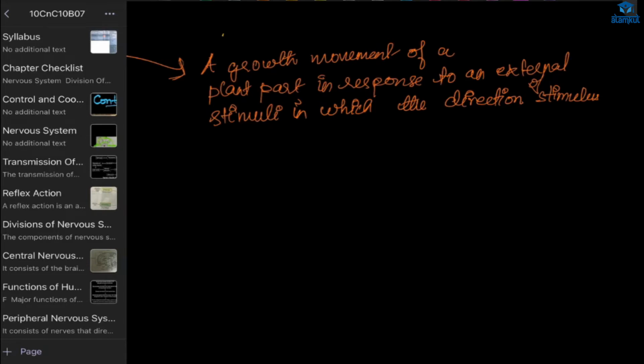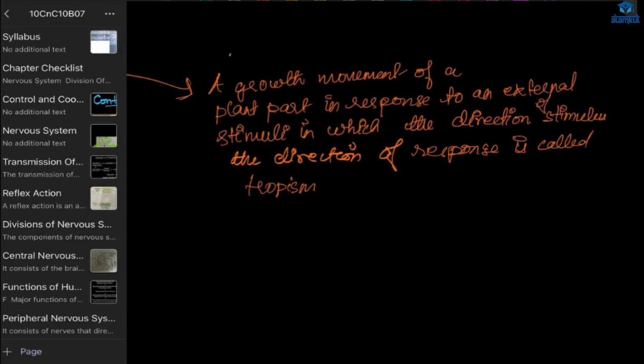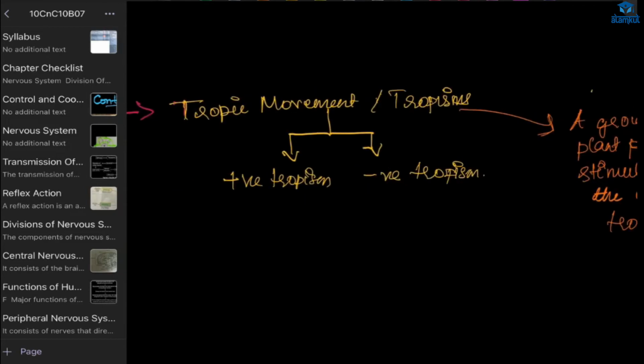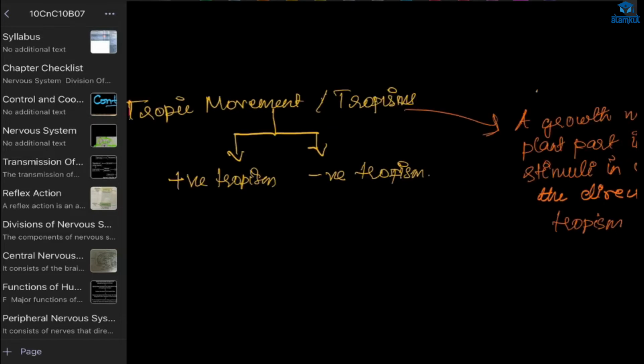Those are okay. This tropic movement depends on direction. Now, if the growth of the plant is towards the stimulus, it is called positive tropism. And if the growth of the plant is against, or away from the stimulus, then it is negative tropism.